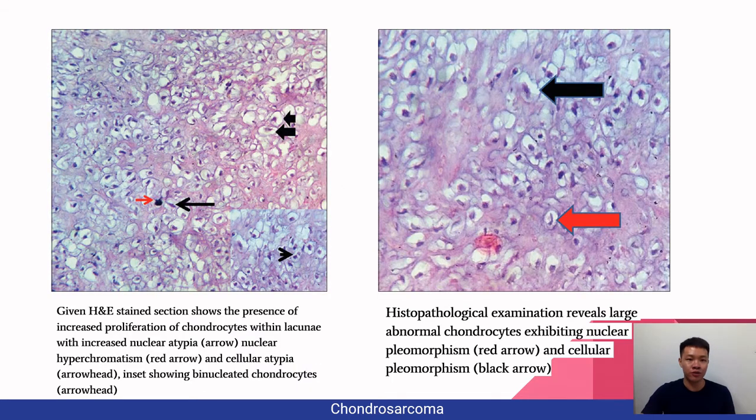When we come to the histopathological findings, you can see presence of increased proliferation of chondrocytes within the lacunae with increased nuclear atypia. You can also see nuclear hyperchromatism at this arrow here, and cellular atypia with a binucleated chondrocyte can also be seen here. When we move on to the right picture, you can see large abnormal chondrocytes exhibiting nuclear pleomorphism and also cellular pleomorphism here.